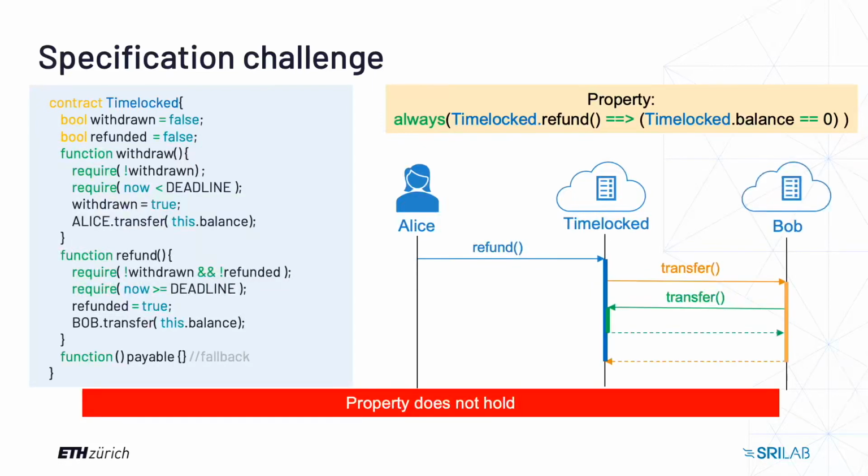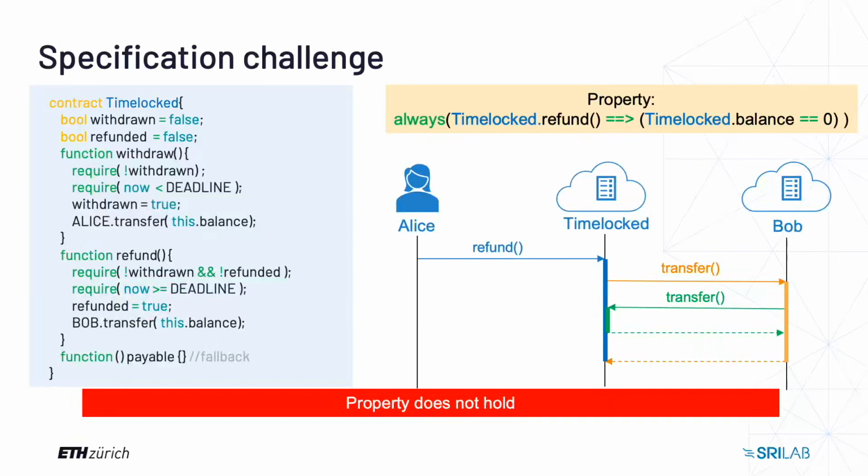Problems arise when the contract calls not another user-controlled address, but another contract. If you have the property that after the refund the balance of timelocked must be zero, and Bob is another contract, the property won't hold. One possible violation trace is shown in the diagram on the right. After the initial call from Alice, timelocked will transfer the funds to Bob.